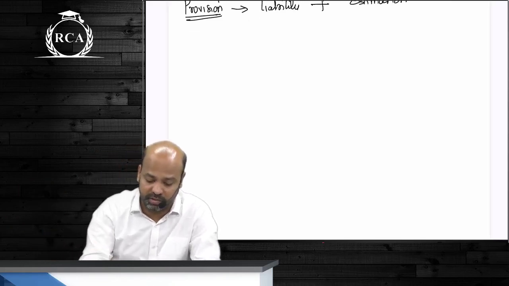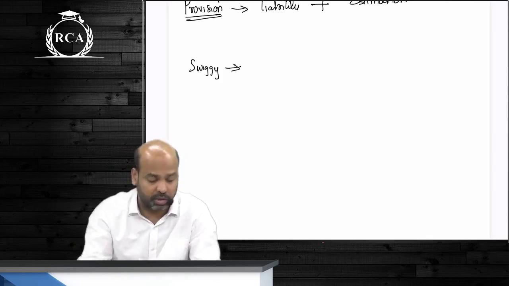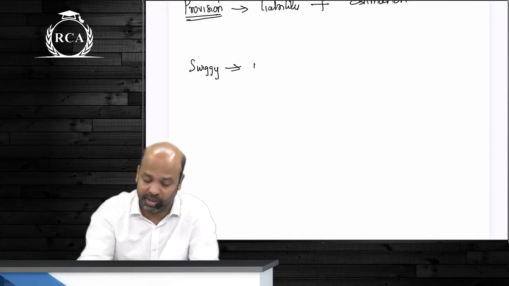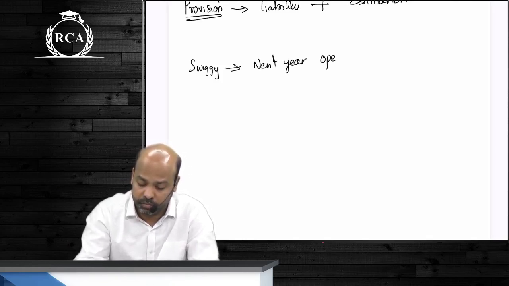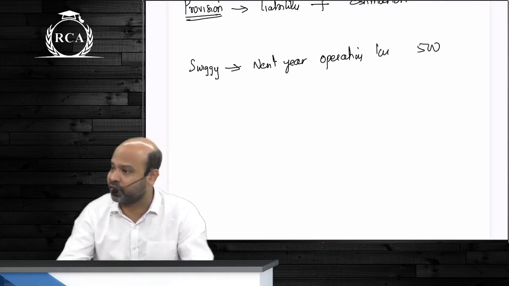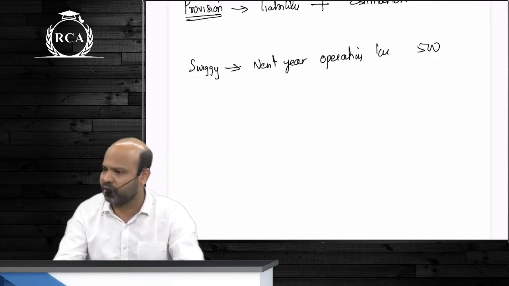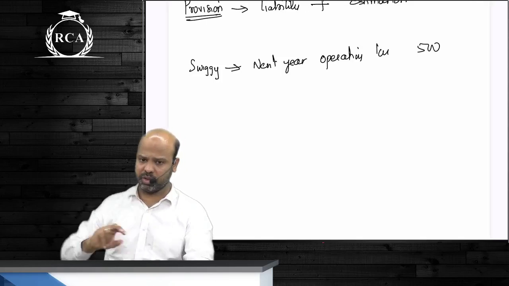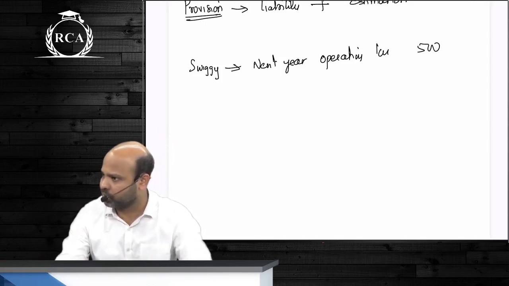What if your organization is expected to incur... Say, I gave this example earlier also, I believe. Swiggy, better, your organization. Next year expected loss is 500 crores. This year we have incurred a higher loss. Next year, better, we are expecting as such, guys, that the loss is going to be 500 crore rupees. Am I supposed to provide for these losses now only? Do you understand what I'm saying?